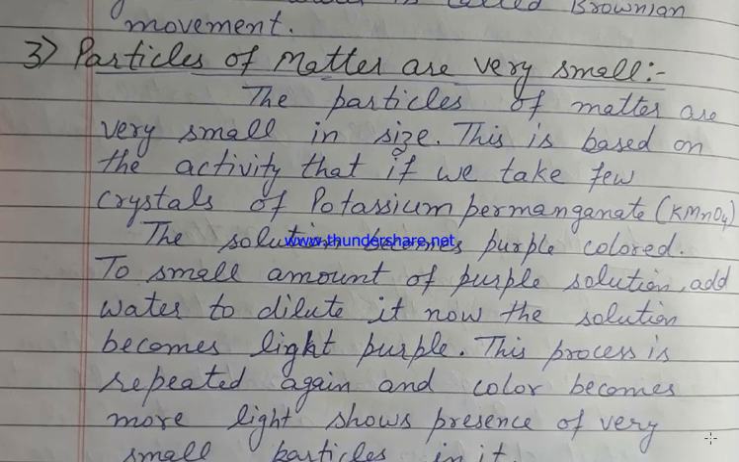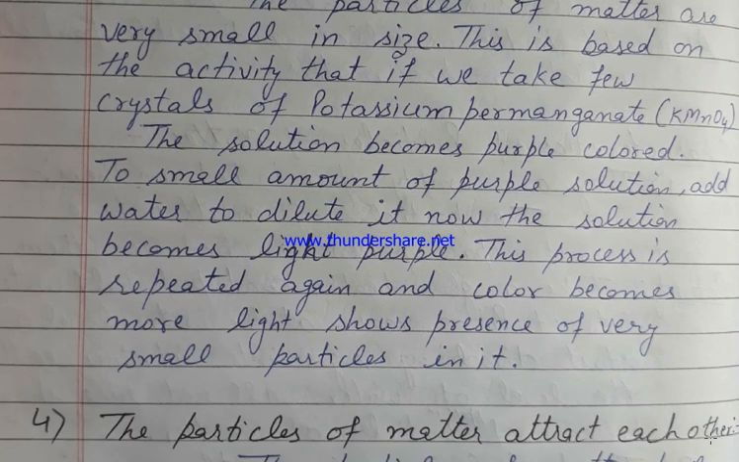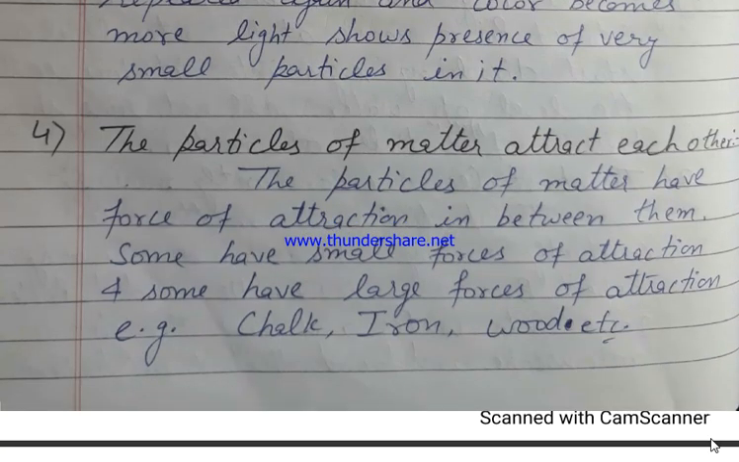Next, the particles are very small. This is based on the activity: take a few crystals of potassium permanganate and the solution becomes purple colored. To a small amount of this purple solution, add more water, and the color becomes lighter. This process, repeated again and again, shows the presence of very small particles.